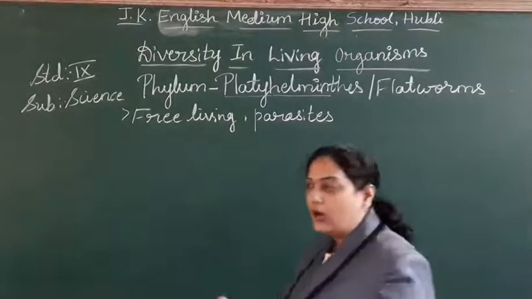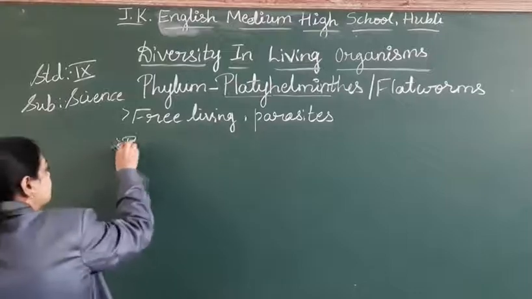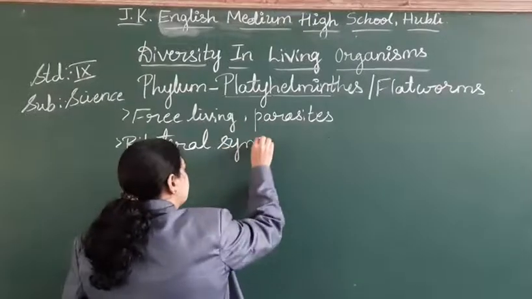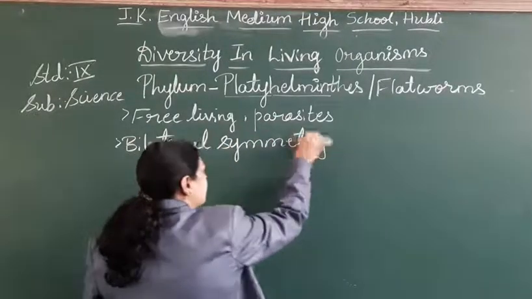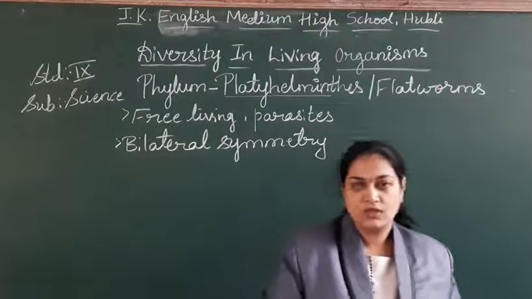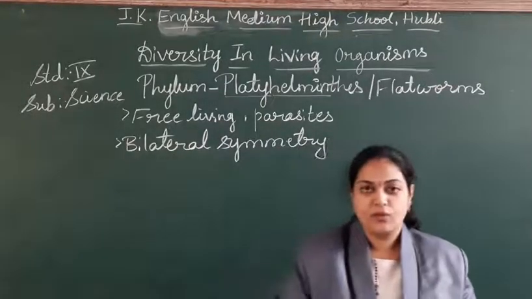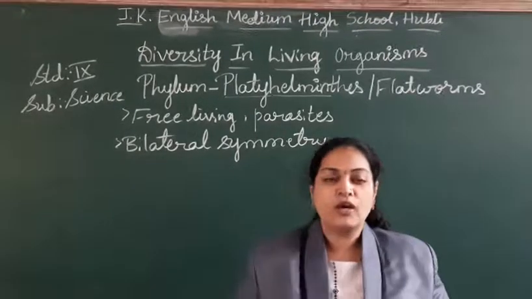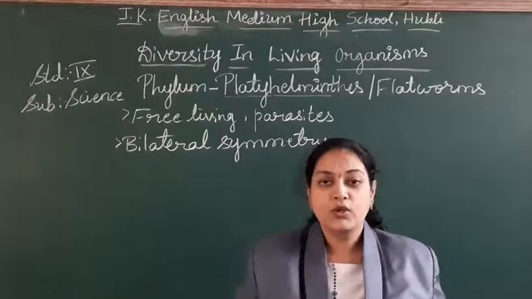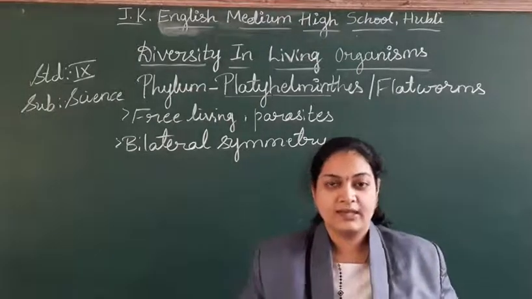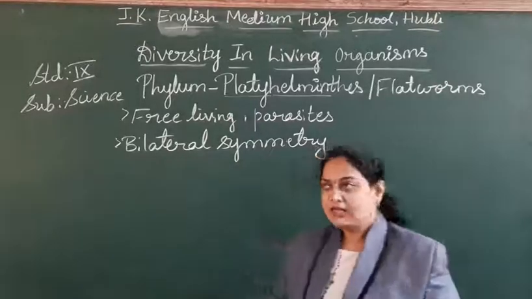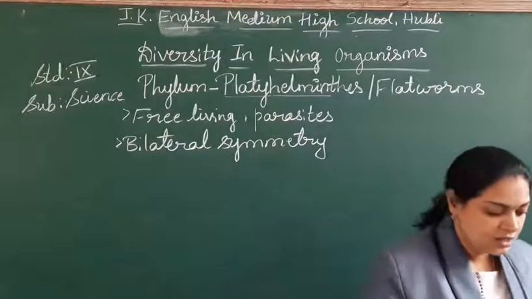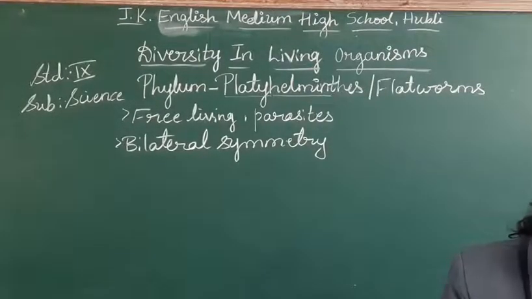Next character, the body is bilateral symmetry. In the previous class, we have discussed bilateral symmetry and the radial symmetry. Hope you remember. Bilateral symmetry means in a particular angle, if you cut the organism, you can get the mirror image. Two equal parts of that organism you can get. That is the meaning called mirror image. That is called as bilateral symmetry. So these flatworms are with the bilateral symmetry.